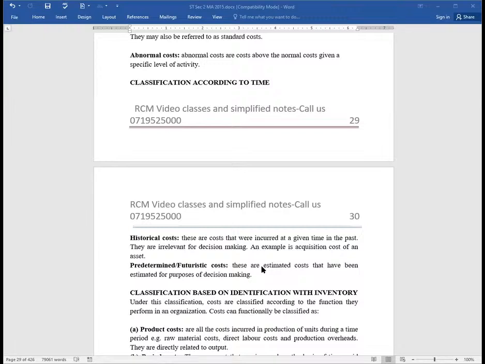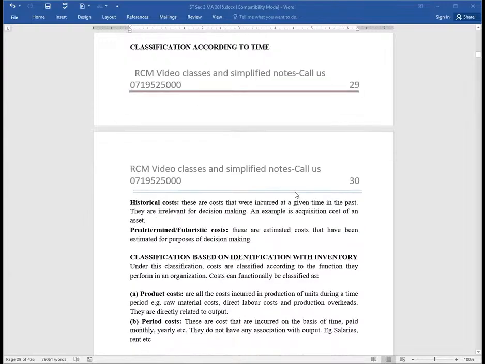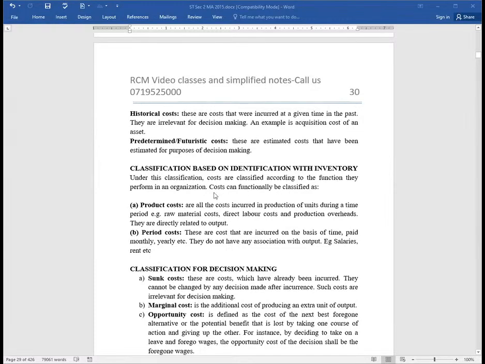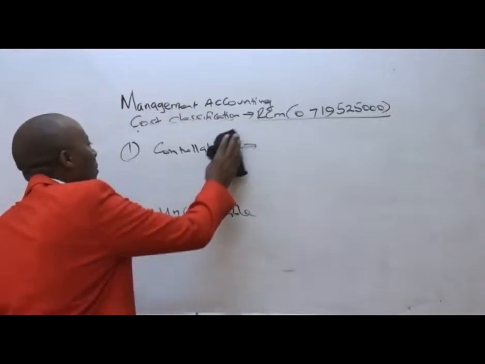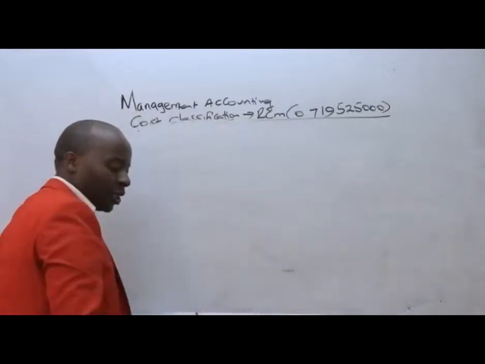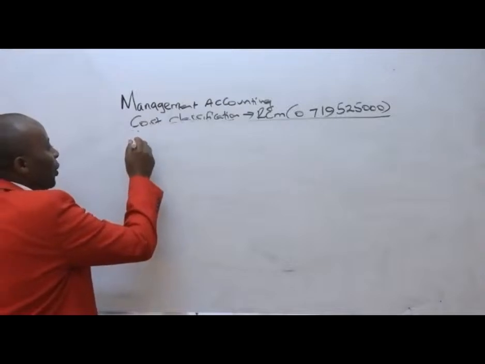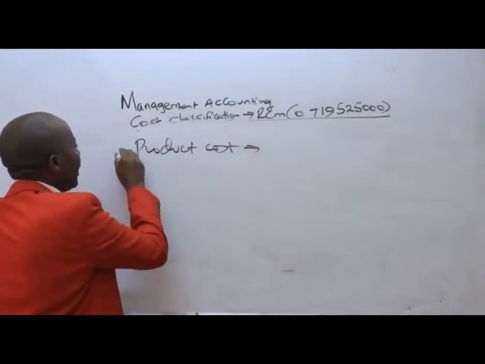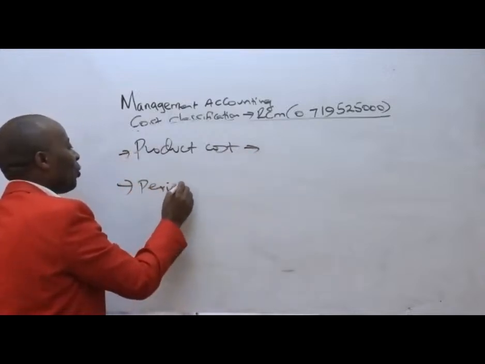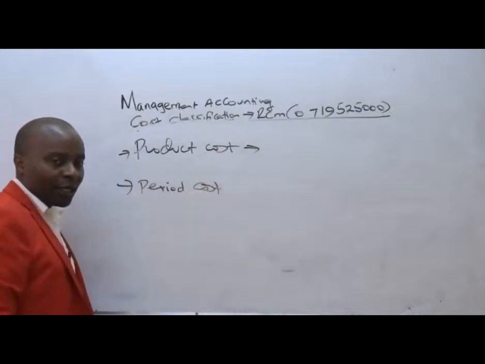And then now we have classification based on identification with inventory. Under identification with inventory, we have got two classes. We have the product costs and the period costs. Under classification with the inventory, inventoriable costs, we have what we call product costs. And then number two, we have what we call the period or periodic costs.